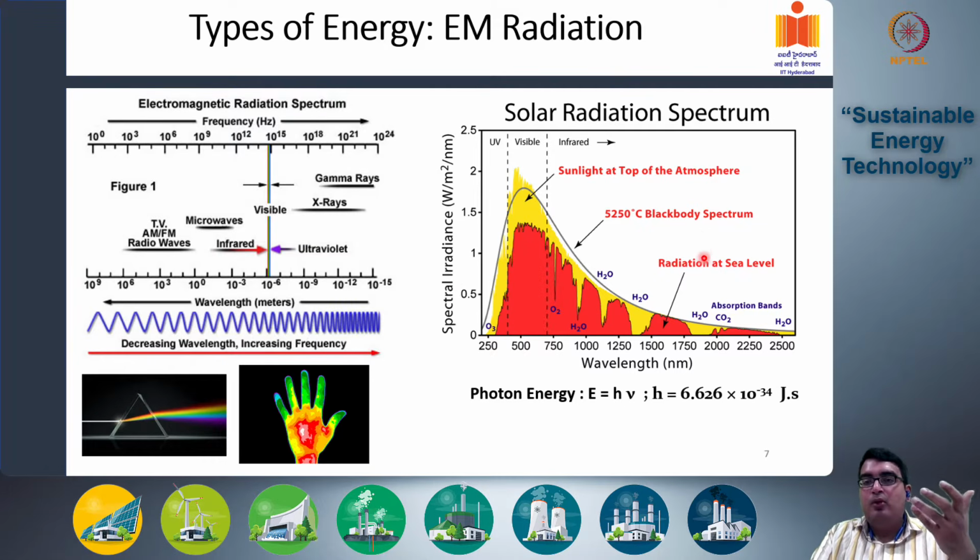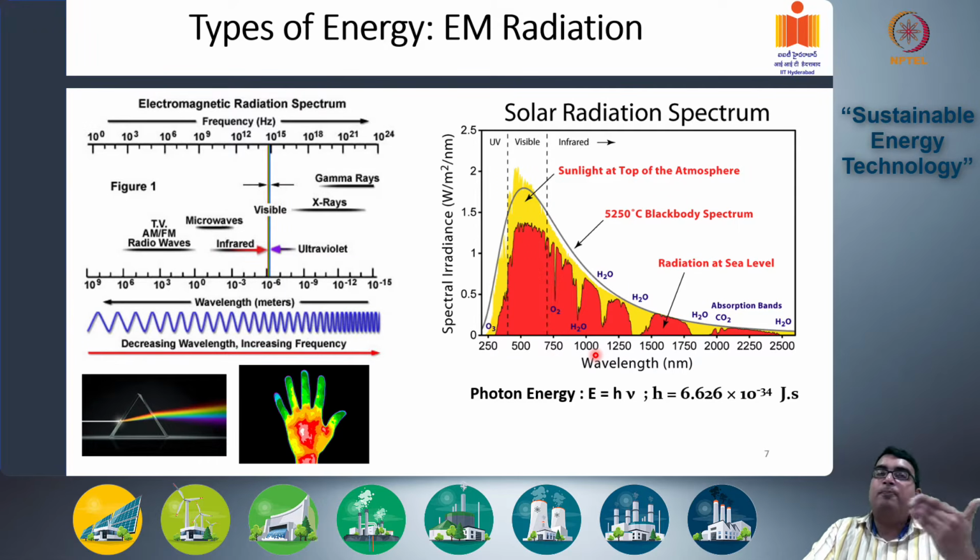To the right, we have the solar radiation spectrum, which is basically the electromagnetic spectrum of solar radiation which hits Earth. The top line, the black line, is the solar radiation spectrum as it hits the top of Earth's atmosphere, and this red segment is the part of the solar radiation that is transmitted through the atmosphere and hits the ground.